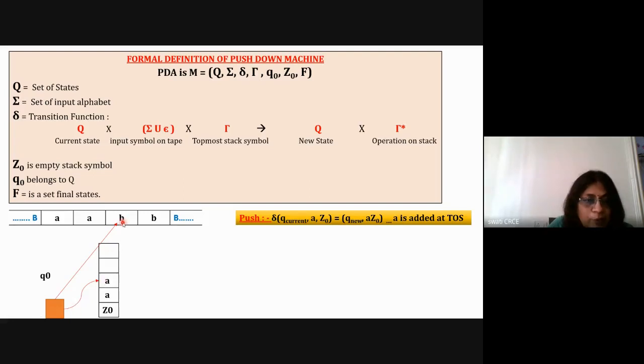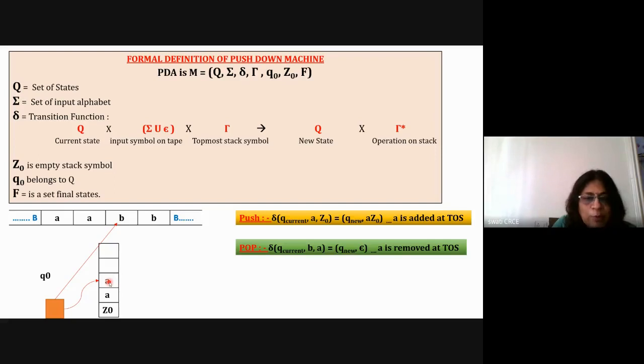And now for this B, it has to remove this A. So there will be a pop operation. For this B, it will perform the pop operation, it will remove this A and write epsilon. Now the top of the stack is changed to a new location and the read head has gone ahead. All these things will happen.